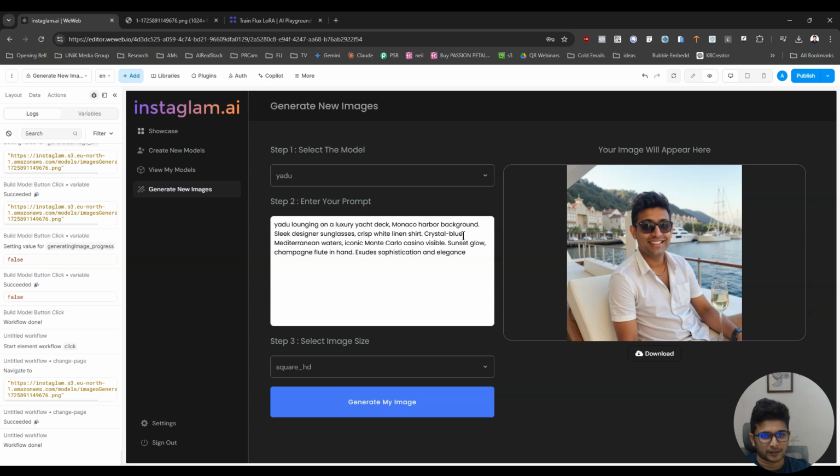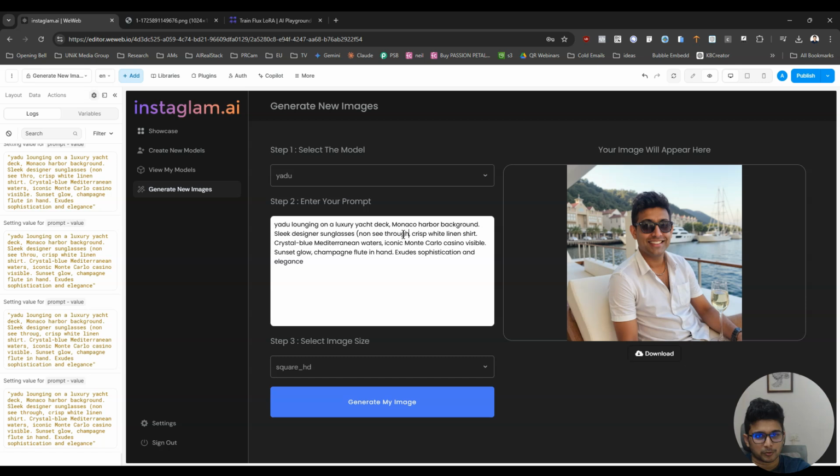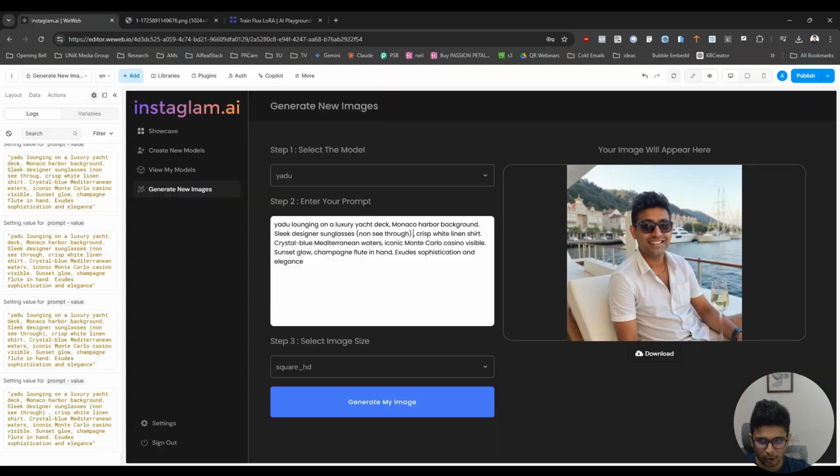All right. So we'll do something like dark sunglasses or something. Designer sunglasses, non see-through, right? Because I've seen FAL generating sunglass images and the eyes are normally in there.